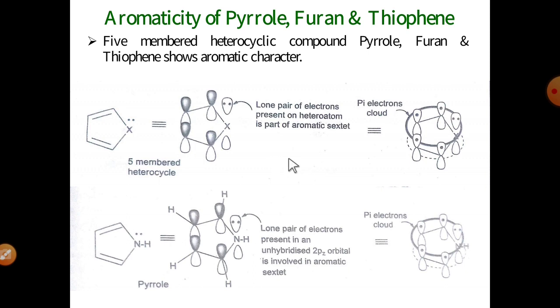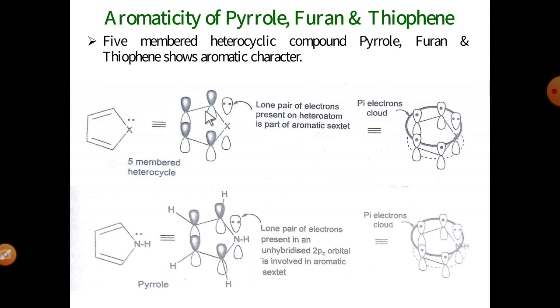See, in case of these 5-membered heterocycles, they show aromatic character. See the orbital structure of these 5-membered heterocycles, there are 2 double bonds. It's a first double bond, second double bond, means there are 4 pi electrons, and the 2 electrons from this heteroatom. Okay, this X is equal to either nitrogen, oxygen or sulfur. The electron pair of this heteroatom participates in delocalization, means the lone pair of electrons present on the heteroatom is part of the aromatic sextet.